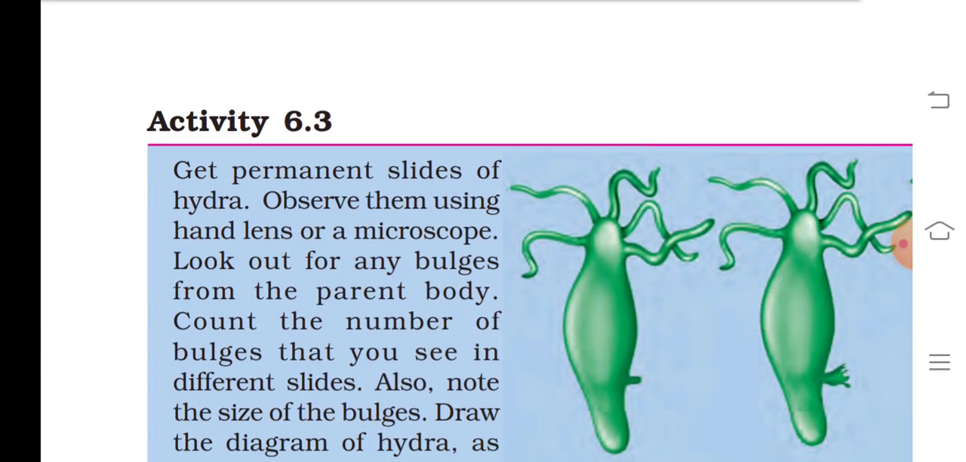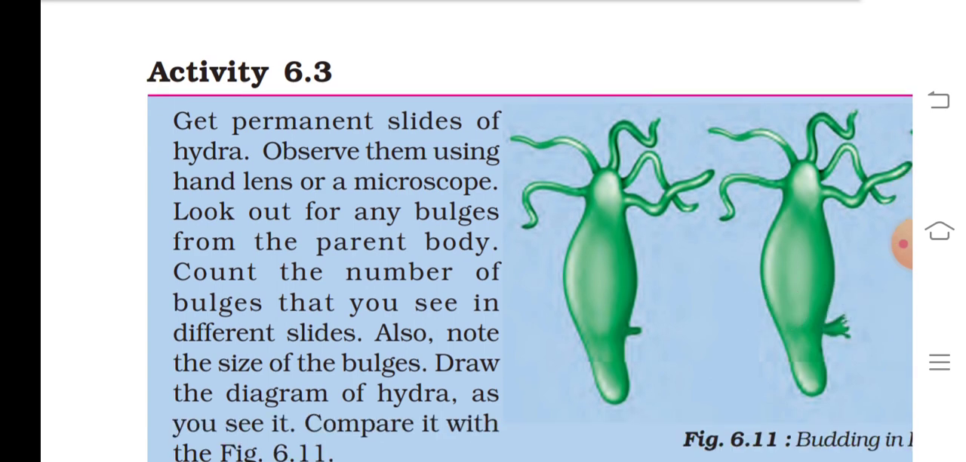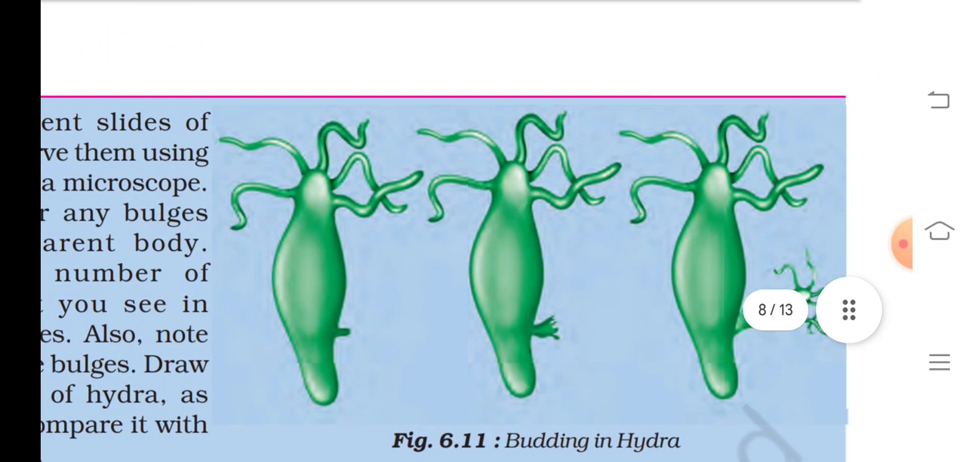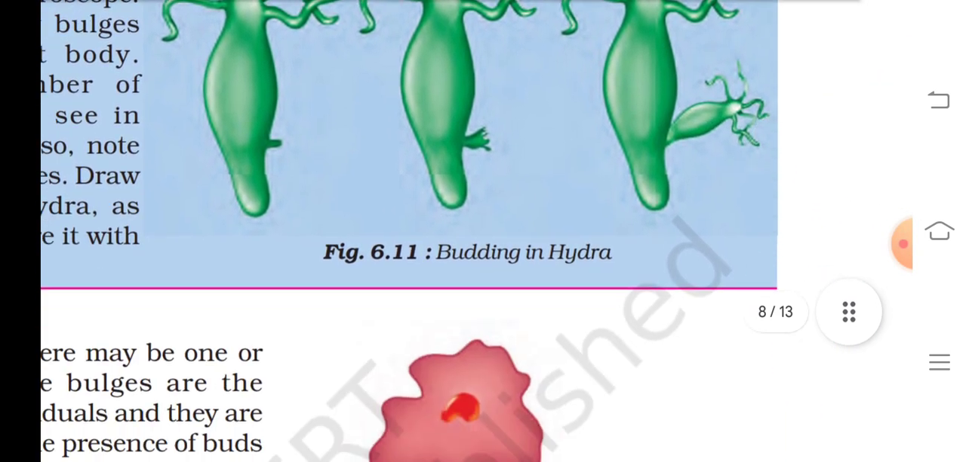Get a permanent slide of hydra. Observe them using a hand lens or microscope. Look out for any buds from the parent body. Count the number of buds that you see in different slides. Also note the size of the buds. Draw the different diagrams of hydra as you see it. Compare it with the figure. Budding in hydra.